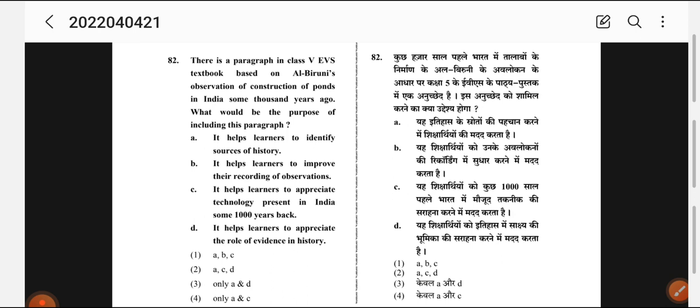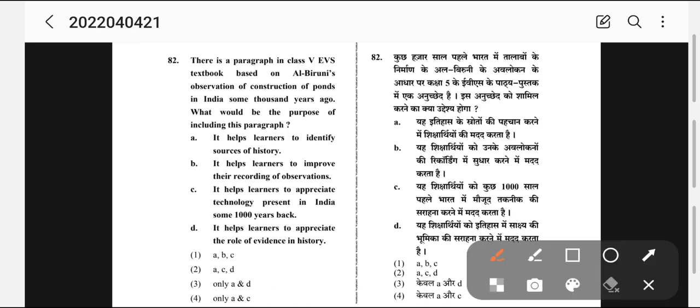Okay, so we'll see. It helps learners to identify source of history. This is correct. It helps learners to improve their recording of observation. This is a very narrow example. Okay. It helps learners to appreciate technology present in India some thousand years back.